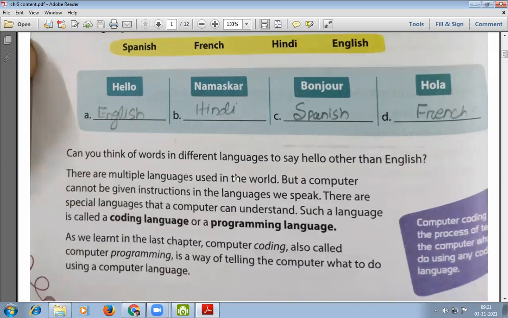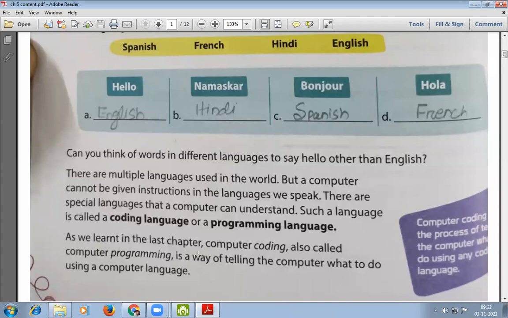There are multiple languages used in the world, but a computer cannot be given instruction in the language we speak. There are special languages that a computer can understand. Such a language is called a coding language or a programming language. As we learned in the last chapter, computer coding, also called computer programming, is a way of telling the computer what to do using a computer language.